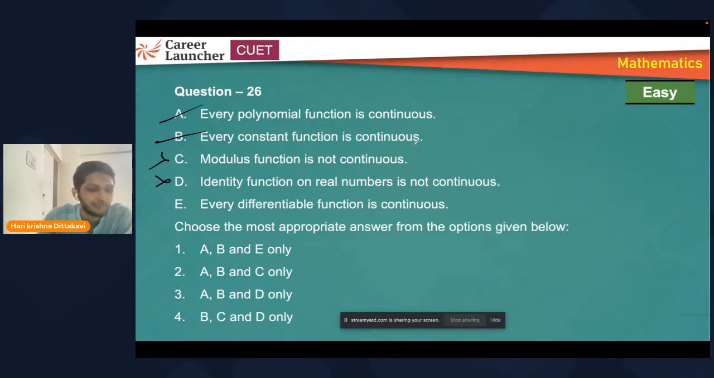So anyone having doubt in this? What do you mean by identity function? Identity function means whatever the x value you take, you'll get the same value for y. So this is our identity function. F of x is equal to x when x belongs to real numbers. So it is nothing but y is equal to x. Can I say it is a straight line? Y is equal to x passing through origin. So it is always continuous. And every differentiable function is continuous. Yes, that is a basic rule for differentiability, right? Function has to be continuous, then only we'll go for differentiability. So AB.